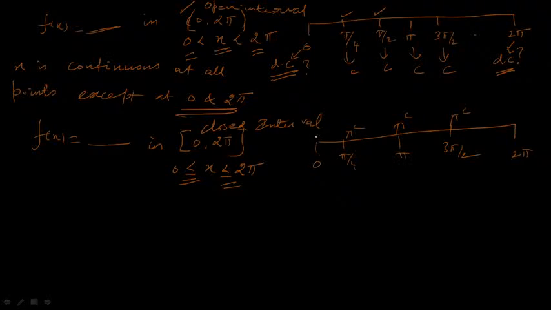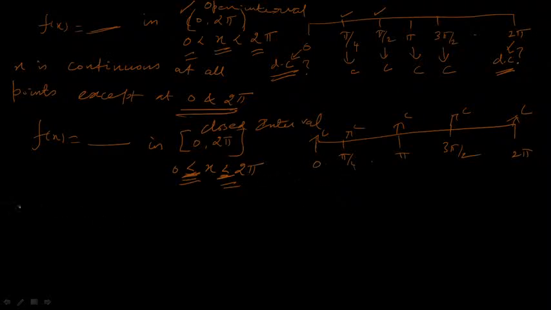Look at the end points. Here 0 is a continuous point, because x takes less than or equal to, which means x takes the value 0, including 0 it takes all points. And at x equal to 2 pi, that is also continuous, because x takes less than or equal to, which means x takes the value 2 pi too.